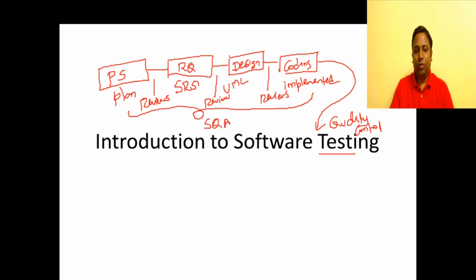These reviews were conducted with the aim of preventing errors from further propagating into our other phases. So all these review activities come under quality assurance, whereas testing comes under quality control. Testing is a process of uncovering errors that are already present in our product.